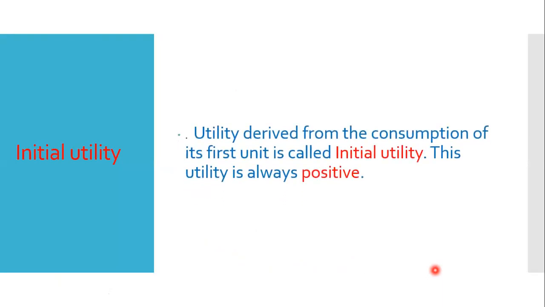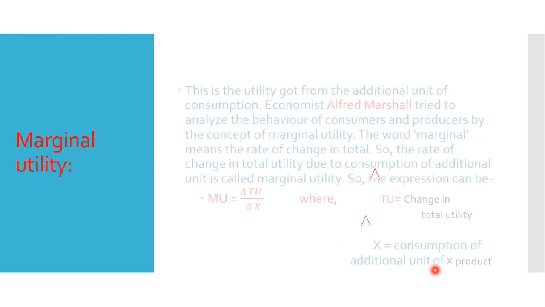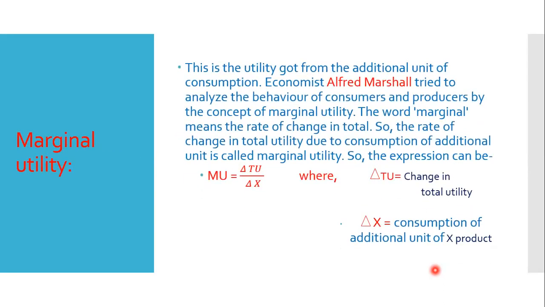Now let us know the definitions. What is initial utility? Utility derived from the consumption of its first unit is called initial utility. This utility is always positive. What is marginal utility? This is the utility got from the additional unit of consumption.